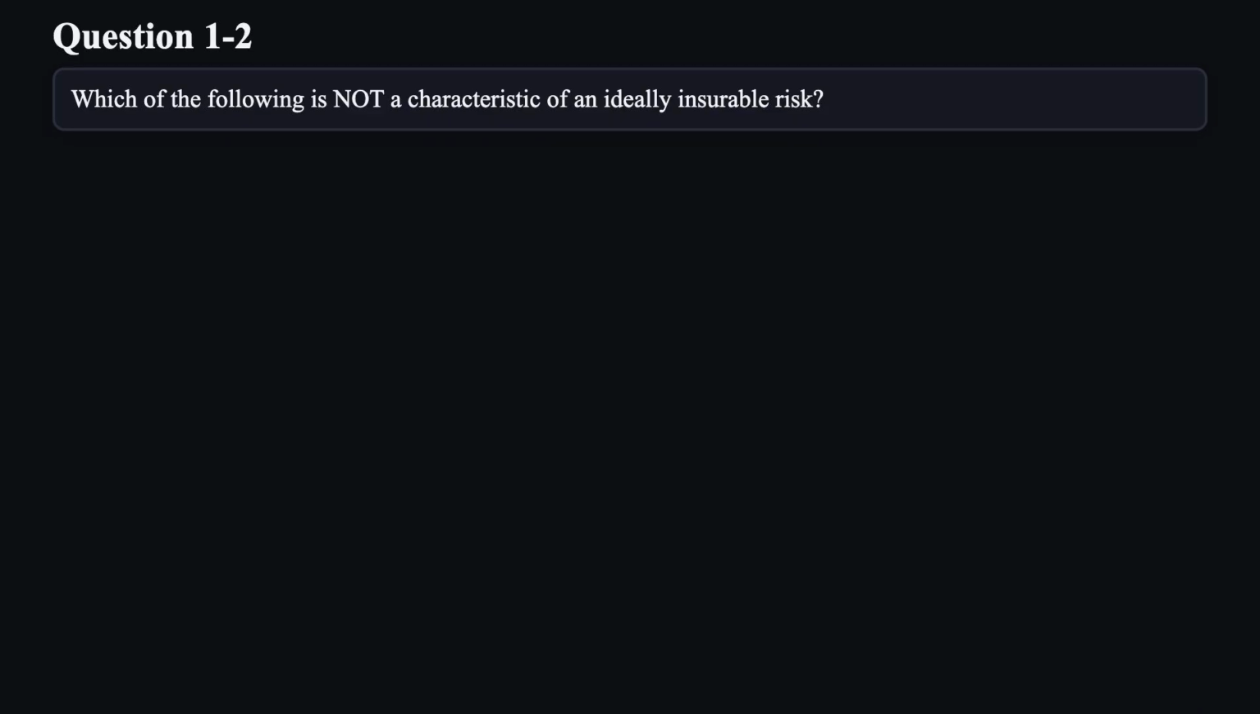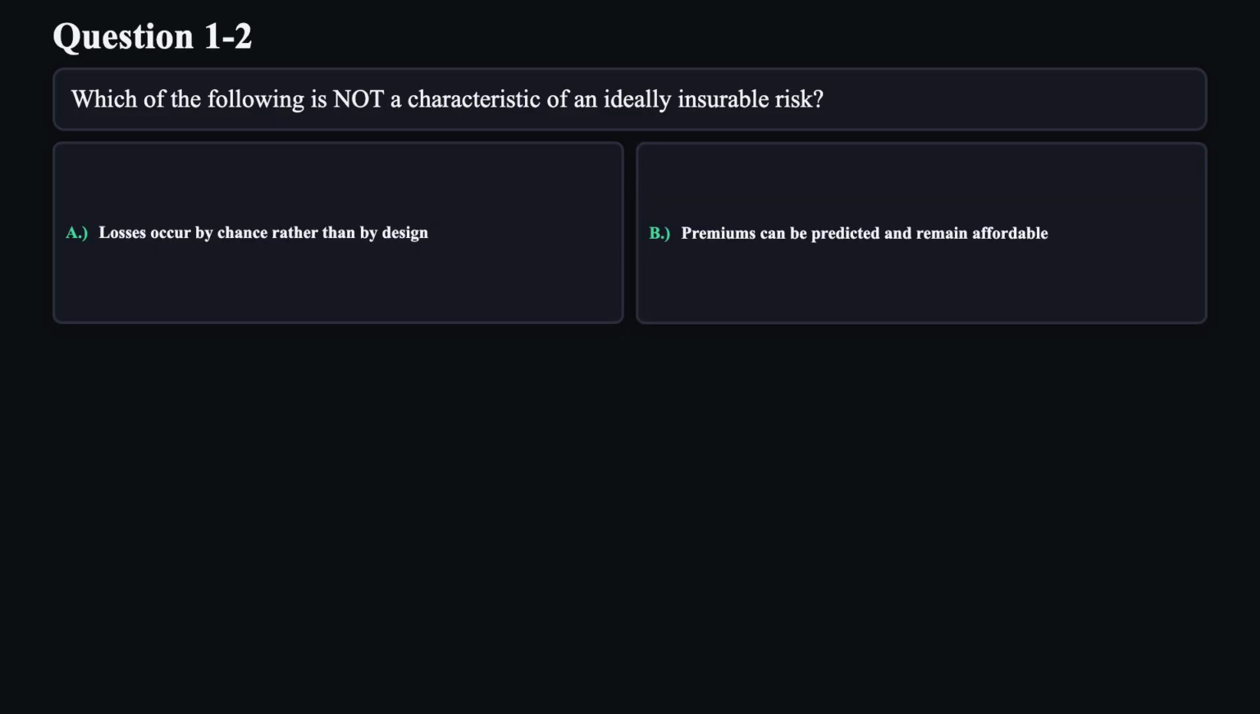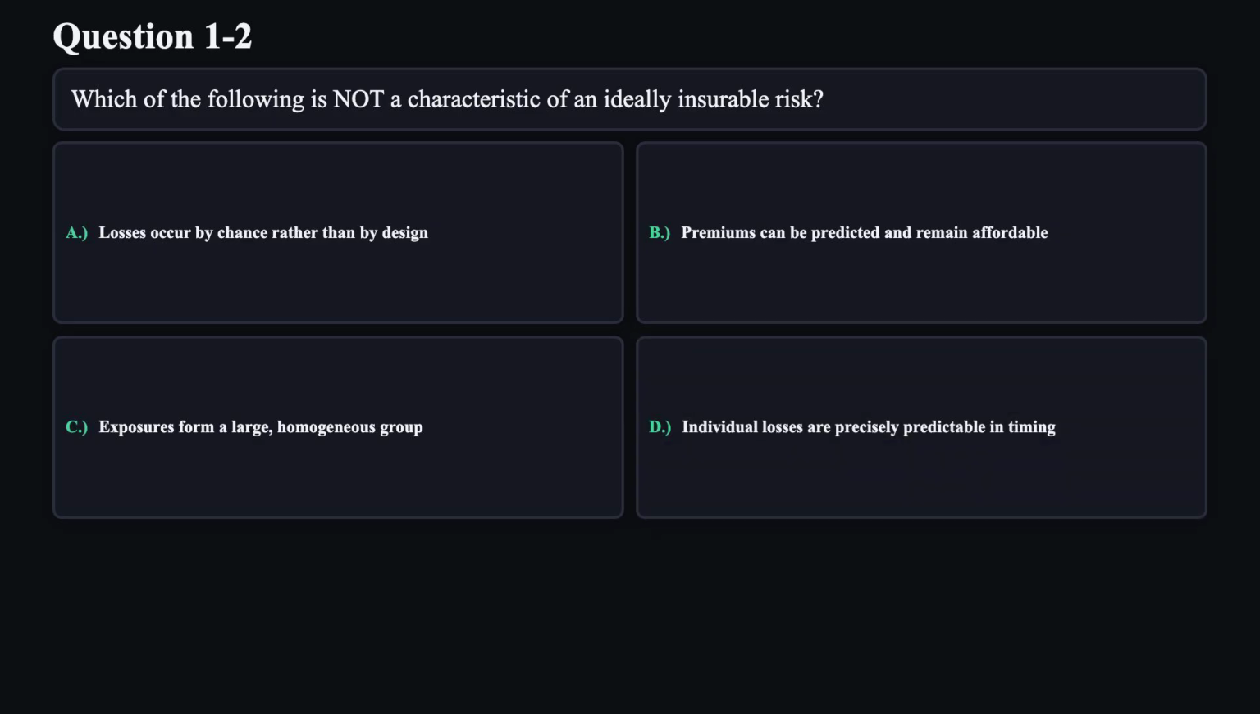Question 2. Which of the following is not a characteristic of an ideally insurable risk? A. Losses occur by chance rather than by design. B. Premiums can be predicted and remain affordable. C. Exposures form a large homogeneous group. D. Individual losses are precisely predictable in timing.